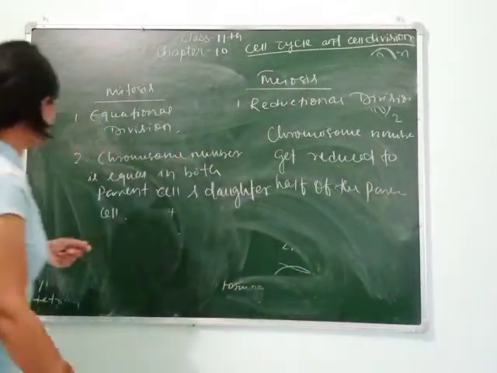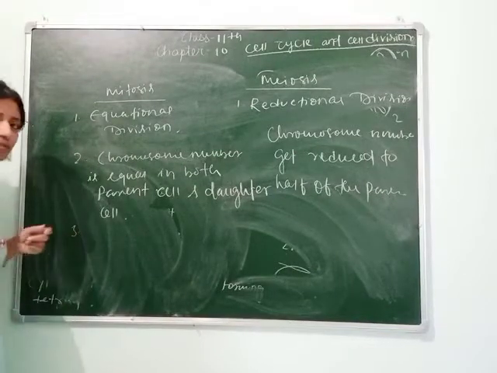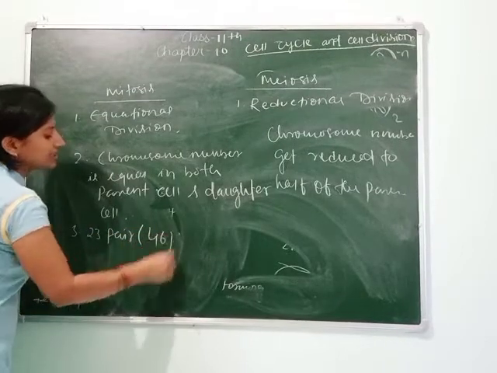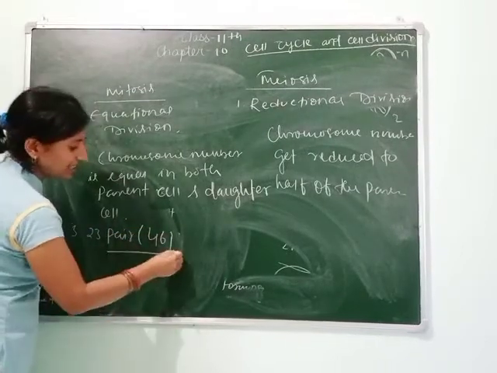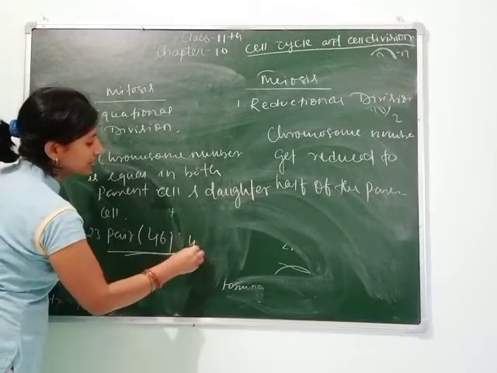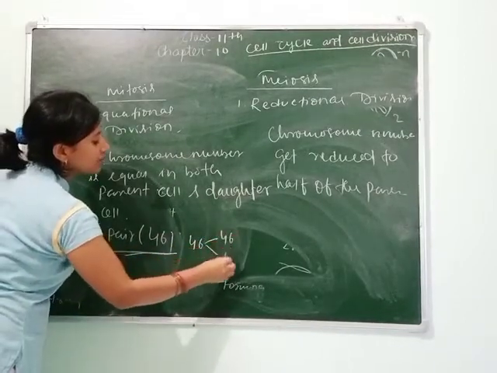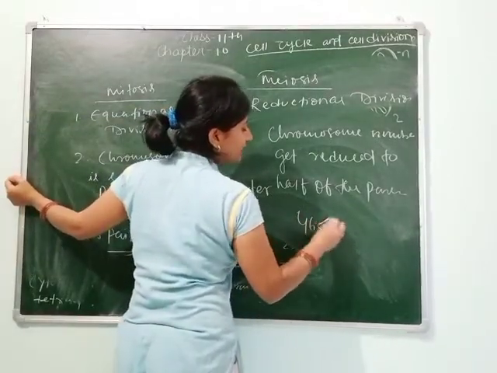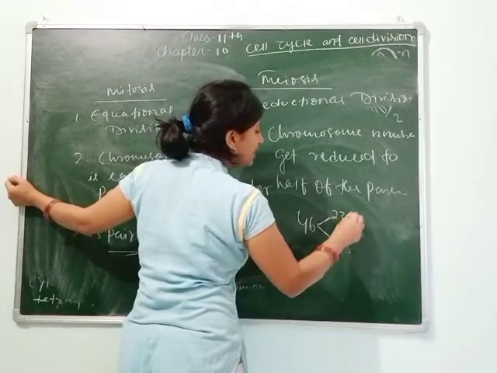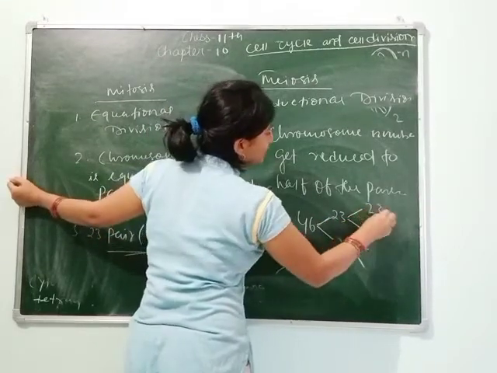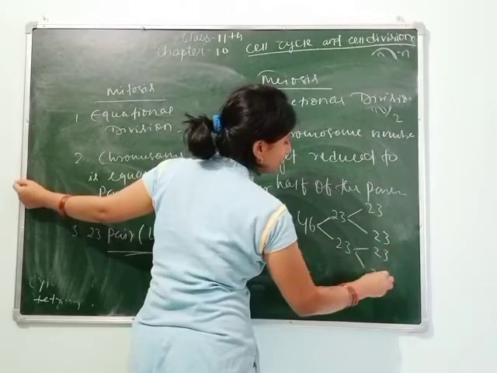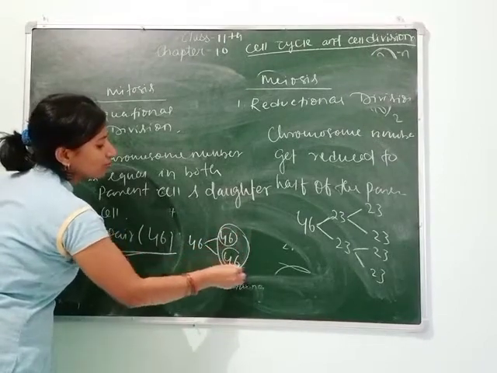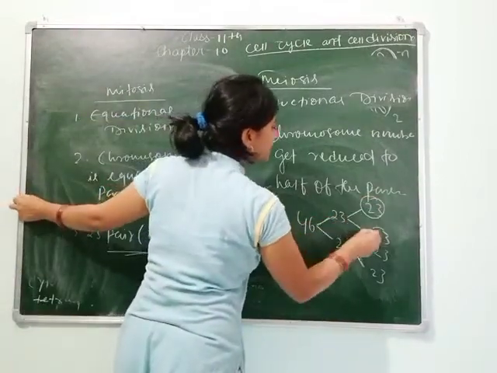For example, if I consider the chromosome number of a human being, we have 23 pairs or 46 chromosomes. If this cell goes through mitosis, then 46 gives rise to 46. Whereas in meiosis, this cell of 46 gives rise to 23, and again 23. The final result of mitosis is 2 cells, but the final result of meiosis is 4.